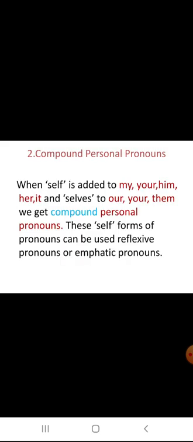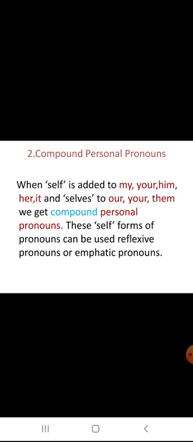Now let us see compound personal pronouns. When self is added to my, it becomes myself; your, yourself; him, himself; her, herself; it, itself; and selves to our, your, them, means yourselves, ourselves, themselves, the plural forms.